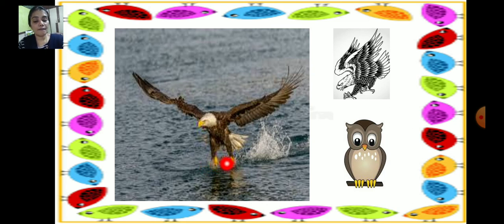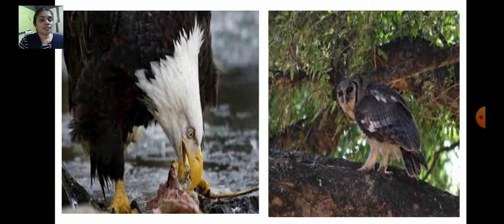They have very sharp claws and beaks to catch their prey and tear it. So it will catch it, tear it, and then eat. These are the features of carnivorous animals. See this owl, it has sharp claws and a beak. See how it is eating. It will tear with the help of its claws and eat.